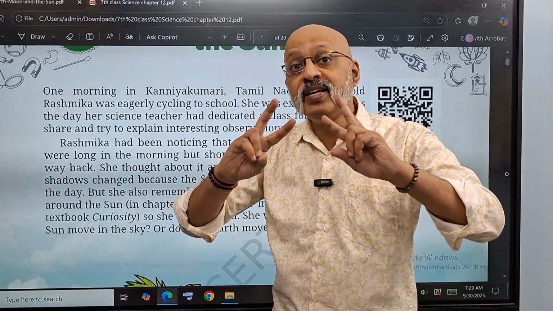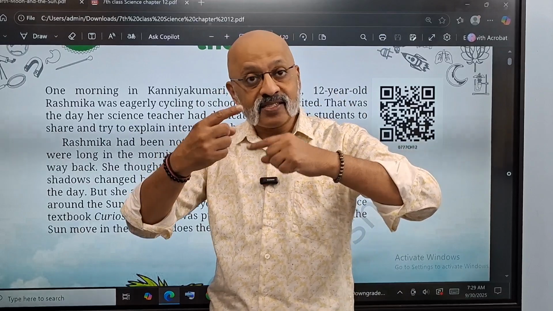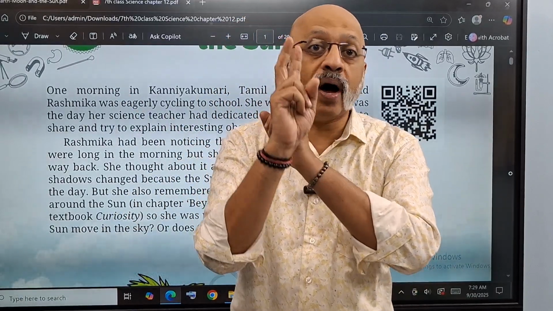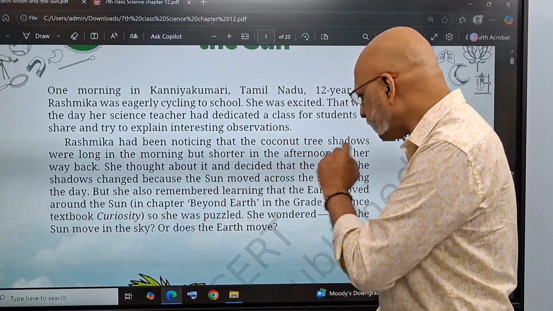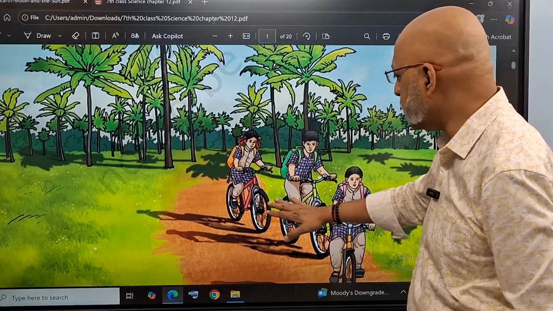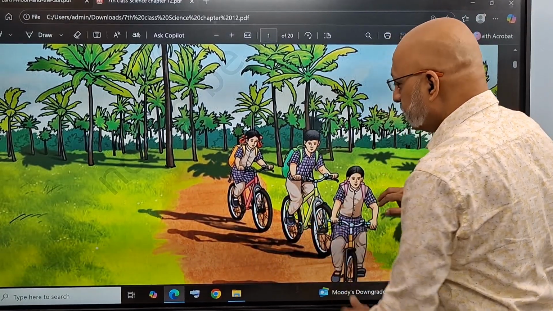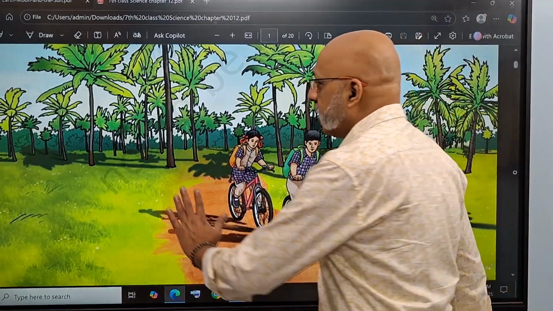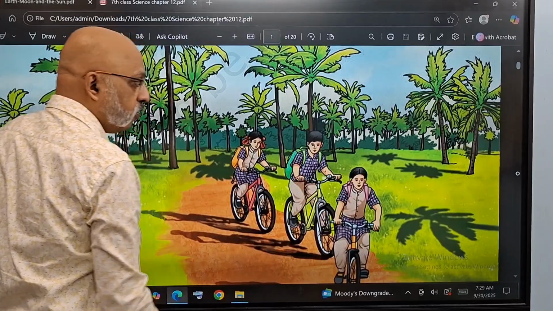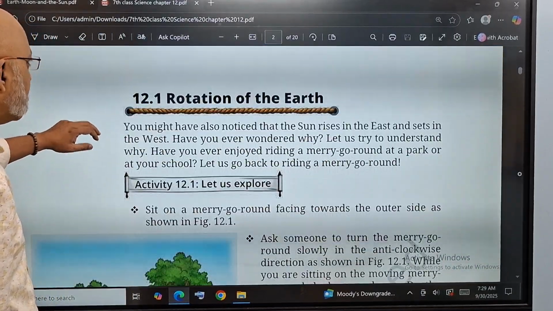So there are two movements we will study in this chapter: rotating on its axis and revolving around the sun. Please understand the difference. These two are different concepts. That's what she wonders about, why this is happening. You see these are the cycle shadows, because the sun will be somewhere this side. That's why the shadows are this side. If the sun was this side, the shadows will be on that side of the cycle, right? I hope you know that, because these are the kind of questions that will be asked.